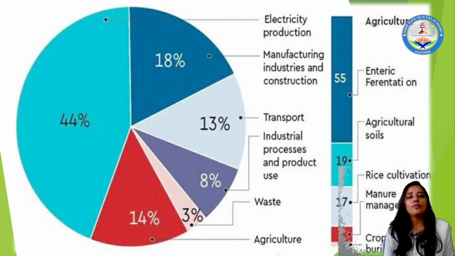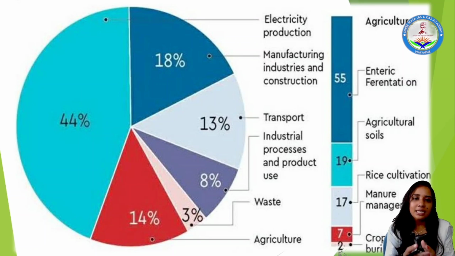This is one of the charts I brought for you, regarding how different kinds of activities contribute to different kinds of gases in the atmosphere. It may be methane, it may be nitrous oxide, which is released from nitrogen, along with carbon dioxide released by industrial activities. These are all greenhouse gas emitting materials.